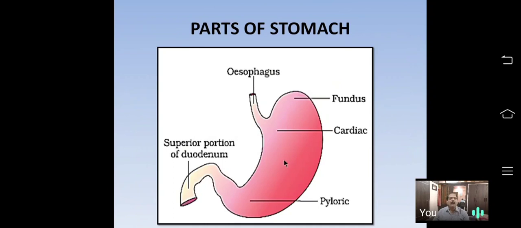On the inner wall of the stomach there are numerous glands called gastric glands. The gastric glands are composed of three types of cells: chief cells, parietal cells, and accessory cells.